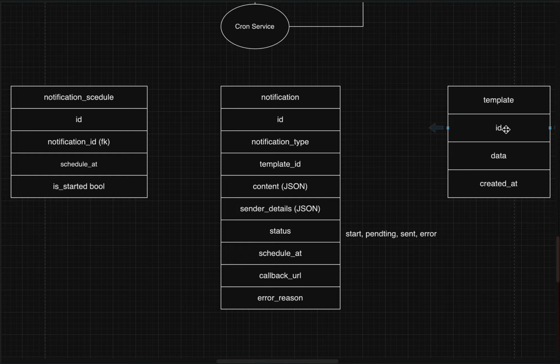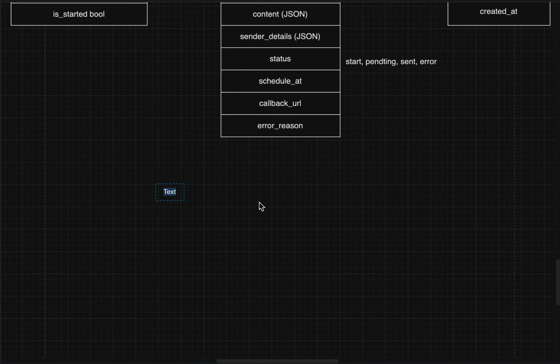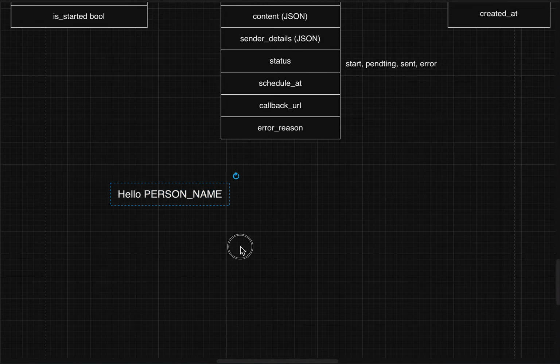We can also have one notification type here, like what type of template it is. Also, this data will have the placeholders which we want to send. It can be something like, "Hello, person name", where person name is the placeholder.